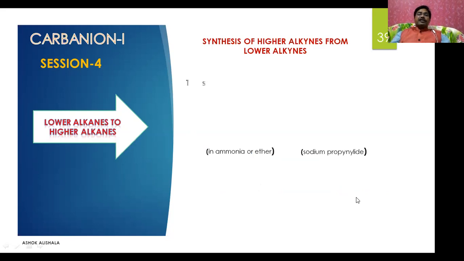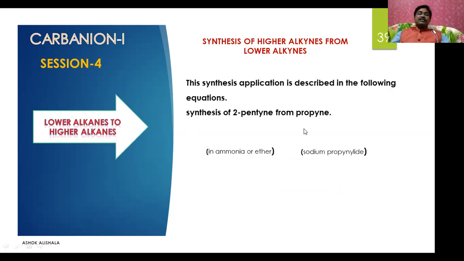Now let us see the other reaction. The synthetic application is described in the following equation. Synthesis of 2-pentyne from propyne. Let us see this one. This is going to be the propyne, and this is sodium amide, and this reaction is carried out in ammonia or ether, and you will get the compound sodium propynide, that is the sodium salt of propyne.